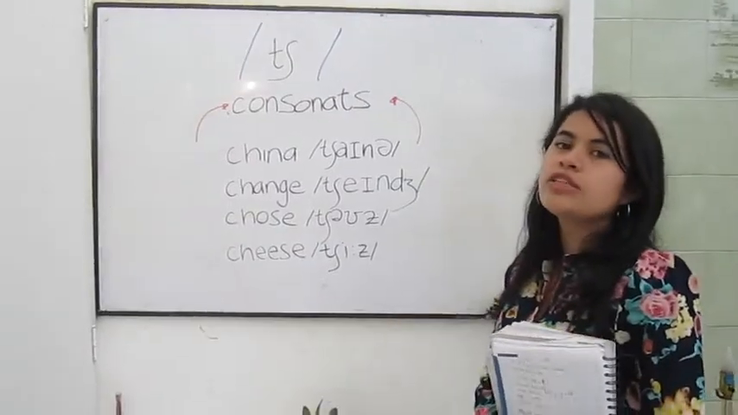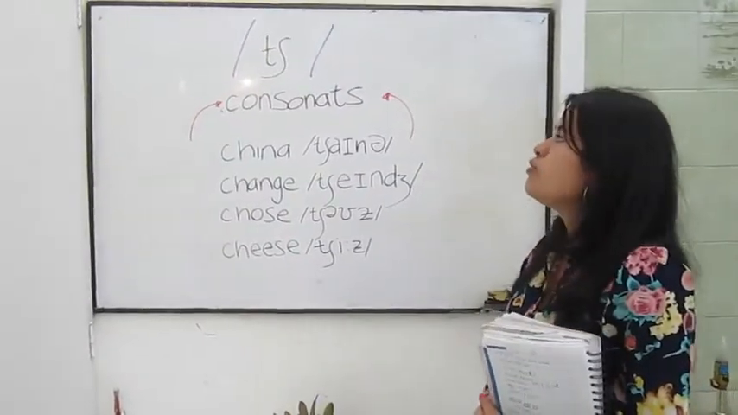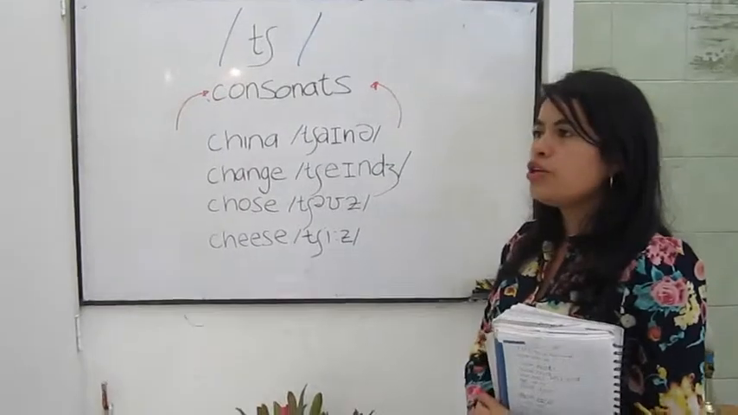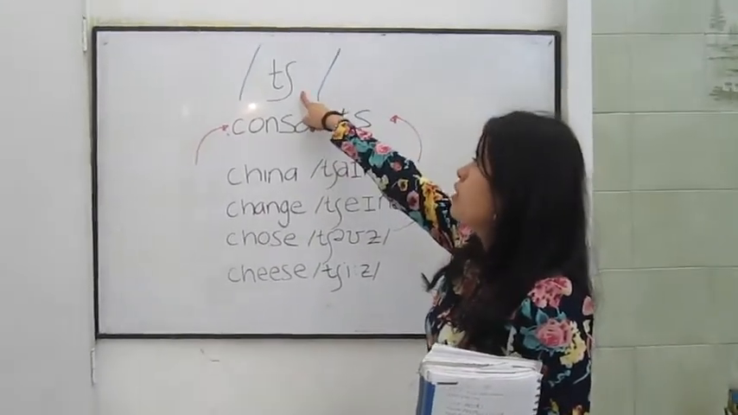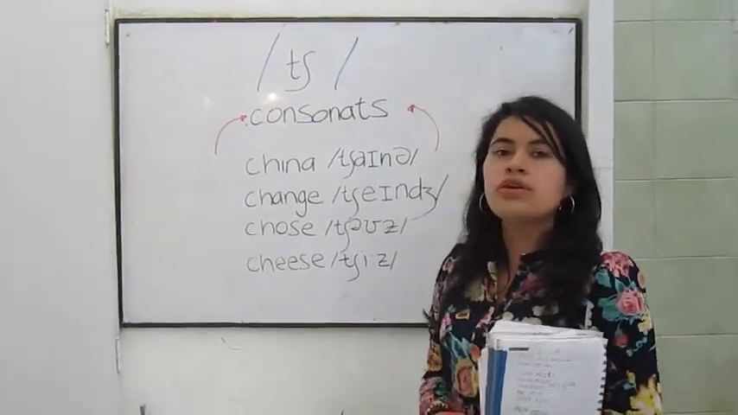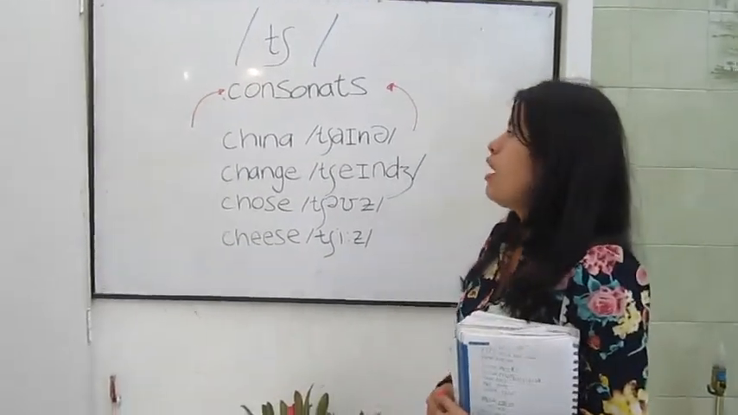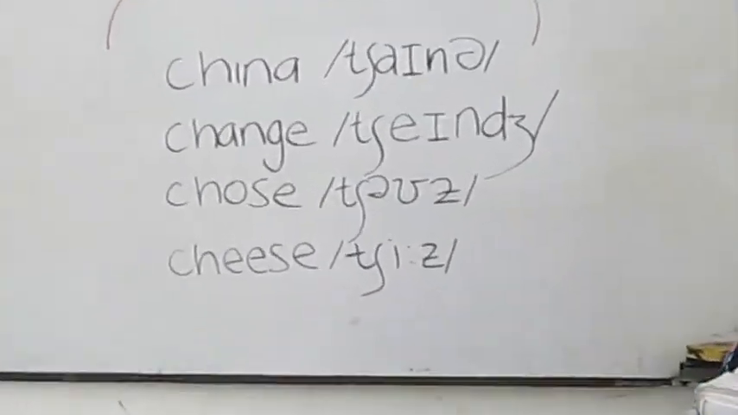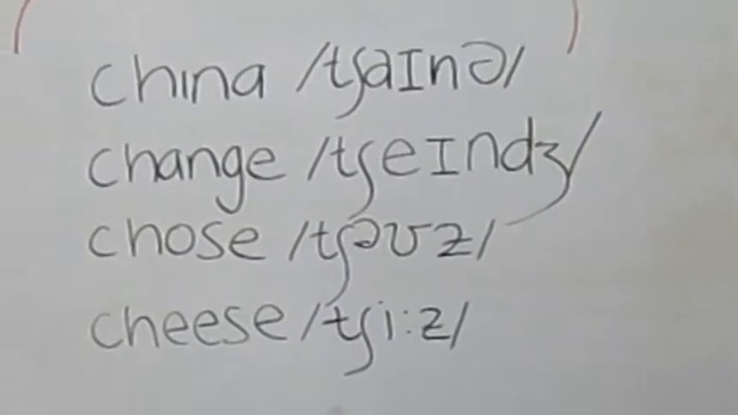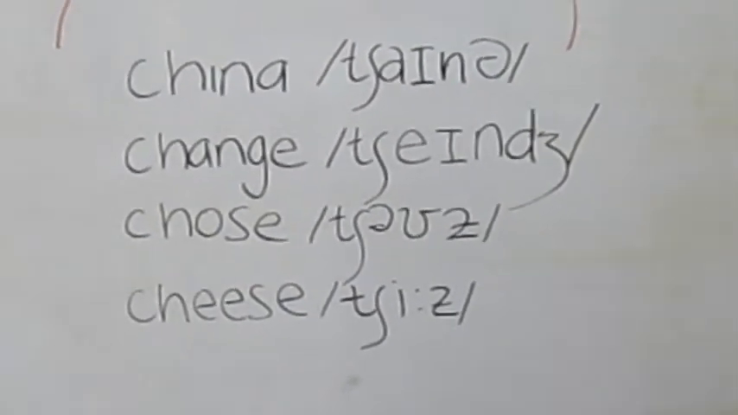Okay, I'm going to explain the sounds of the consonants. I choose this consonant. The sound is sh. I have these examples. China, change, choose, cheese.